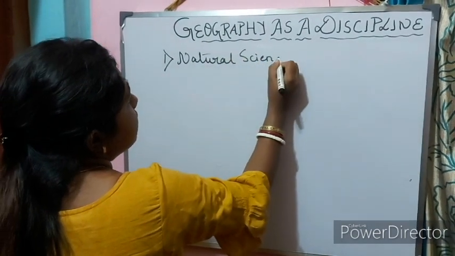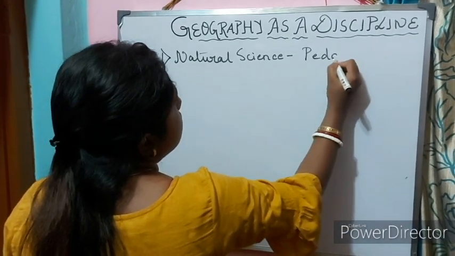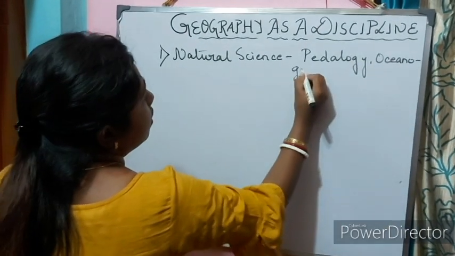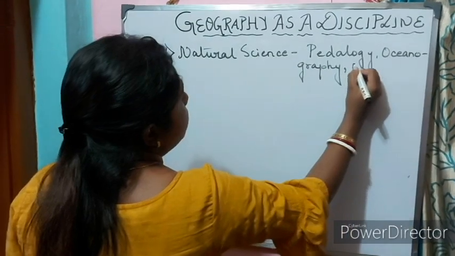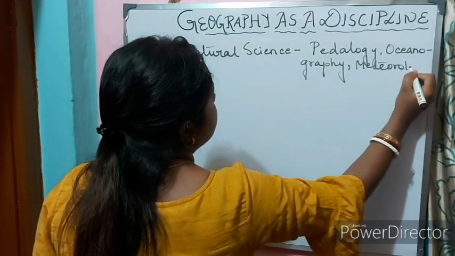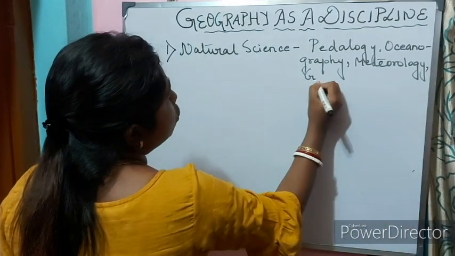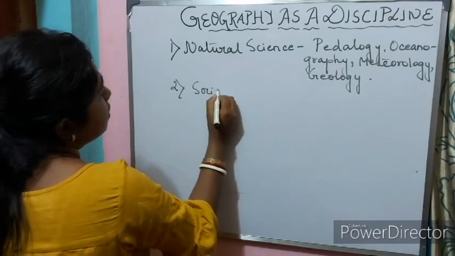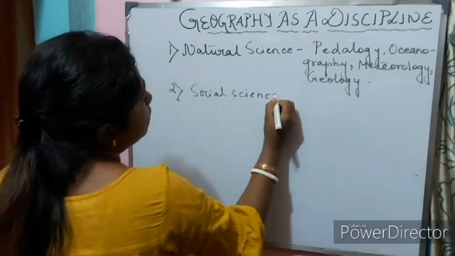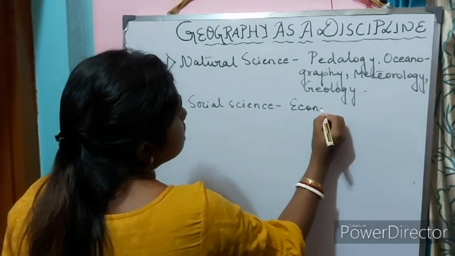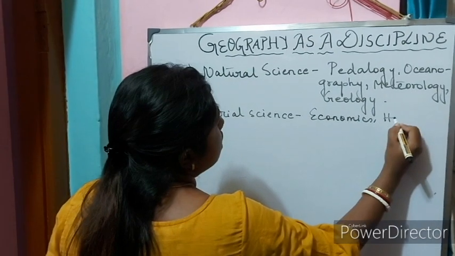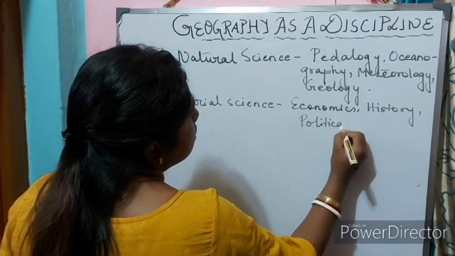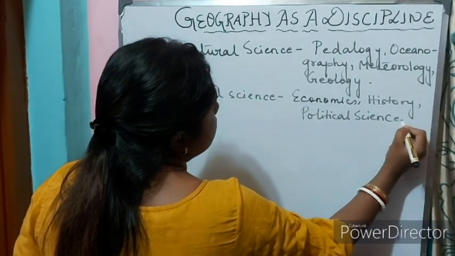Now natural science means pedology, oceanography, meteorology, geology, etc. And social science deals with economics, history, political science, sociology.